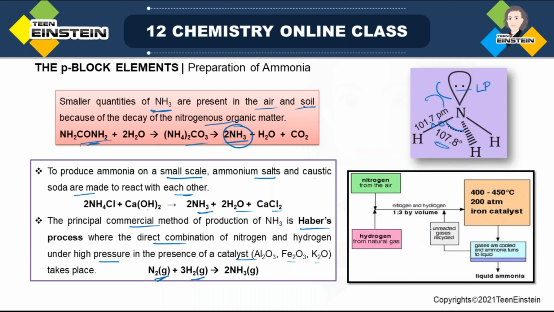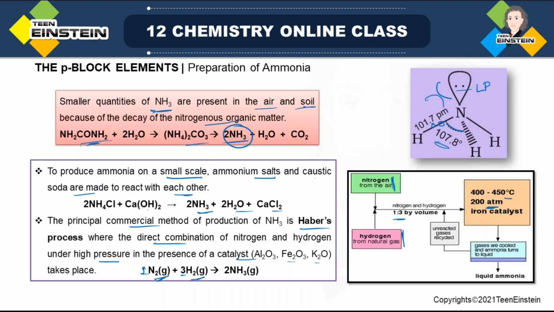So Haber's process, you can see the diagram. Nitrogen, we are taking from air, hydrogen we are taking from natural gas. Natural gas is a mixture of CO and H2. Then there is a specific ratio 1:3. See, this is 1, this is 3. It is mixed. Temperature 400 to 450 degrees centigrade, very, very high temperature. Look at the value, 200 atmosphere. And catalyst.